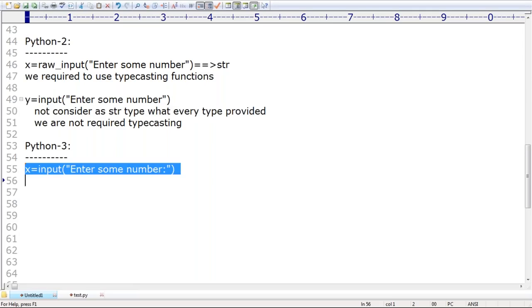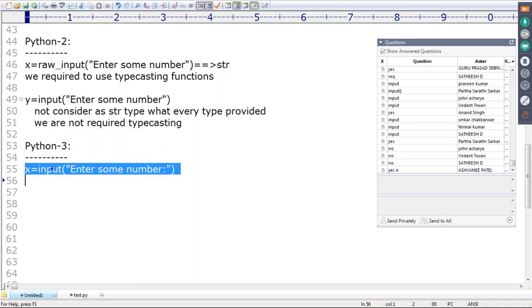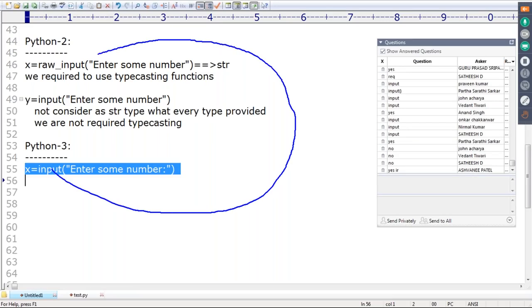The Python 3 input function simply acts as the raw input function of Python 2. Remember that. That's why typecasting is compulsorily required. Remember that. Sir, why are you creating this type of confusion? The same confusion an interviewer may create in an interview room, and then you have to answer with a clear explanation.